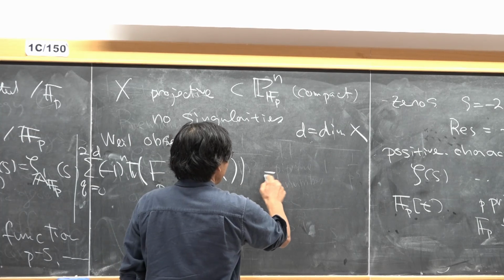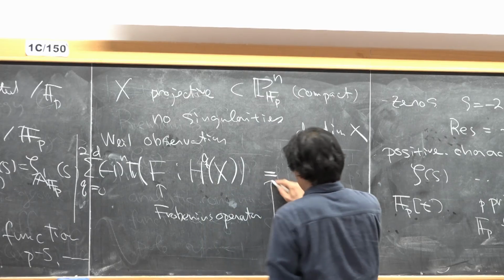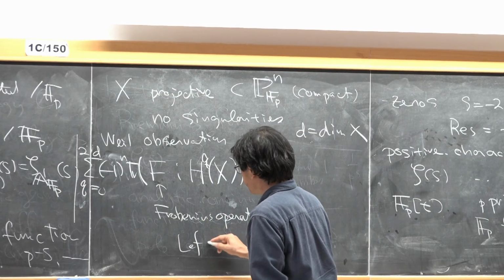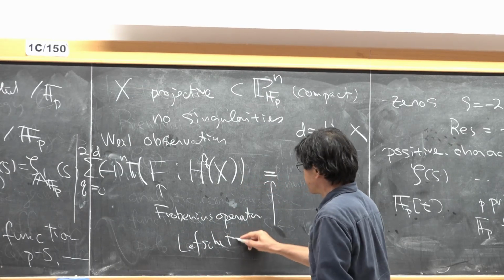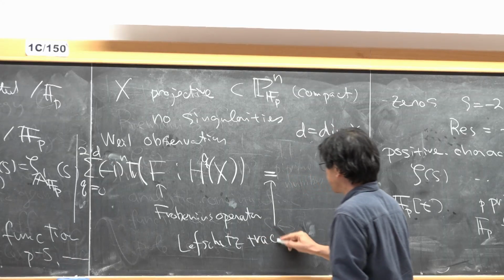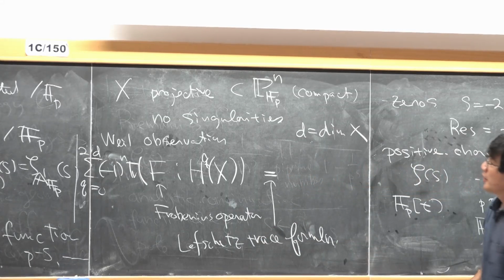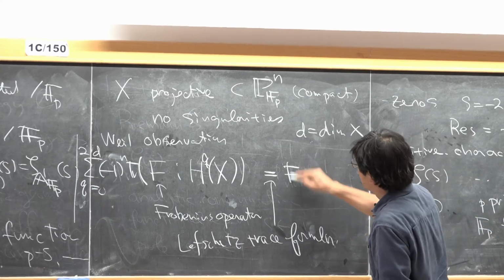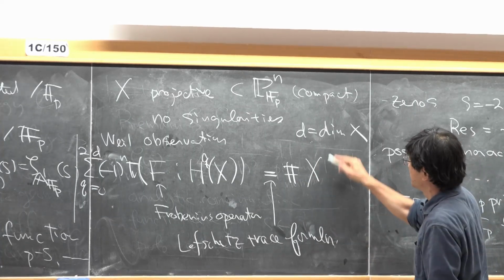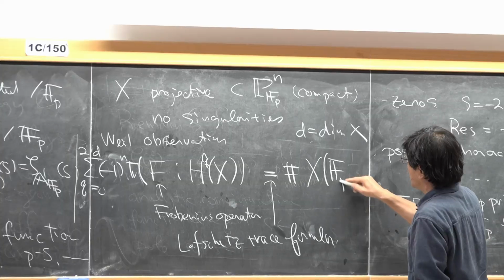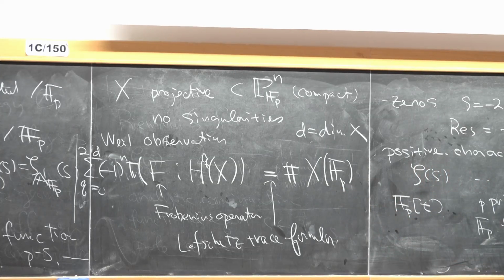Then we shall have the Lefschetz trace formula. This should be equal to the number of points of X with coordinates in Fp.